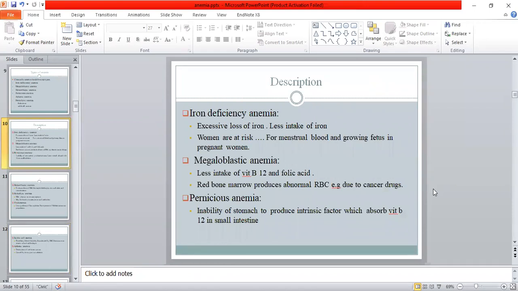In the iron deficiency anemia, there is excess loss of iron or less intake of iron. Women are at risk from the menstrual bleed and the growing fetus in pregnant women. In the megaloblastic anemia, there is less intake of vitamin B12 and folic acid, or red bone marrow produces abnormal RBCs due to some cancer drug. Pernicious anemia, inability of stomach to produce the intrinsic factor which absorbs vitamin B12 in the small intestine.